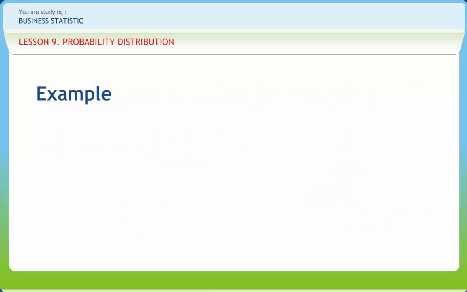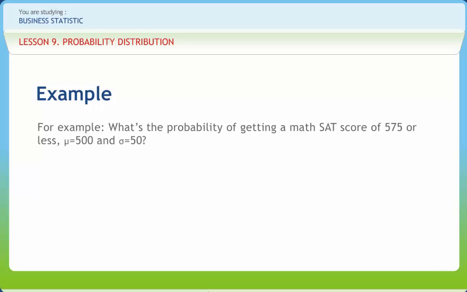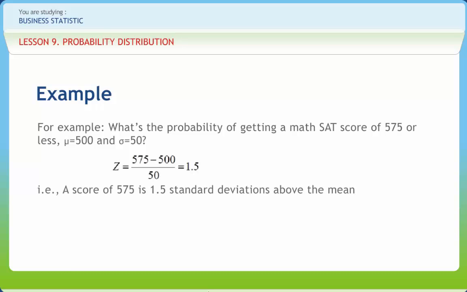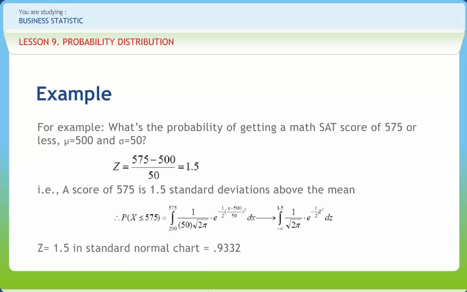Question: what is the probability of getting a math SAT score of 575 or less? In this example, mu equal to 500 and sigma equal to 50 are given. Calculate z by subtracting 500 from 575. After that, divide it by 50. It will equal 1.5. It means a score of 575 is 1.5 standard deviations above the mean. Then calculate the probability density function.